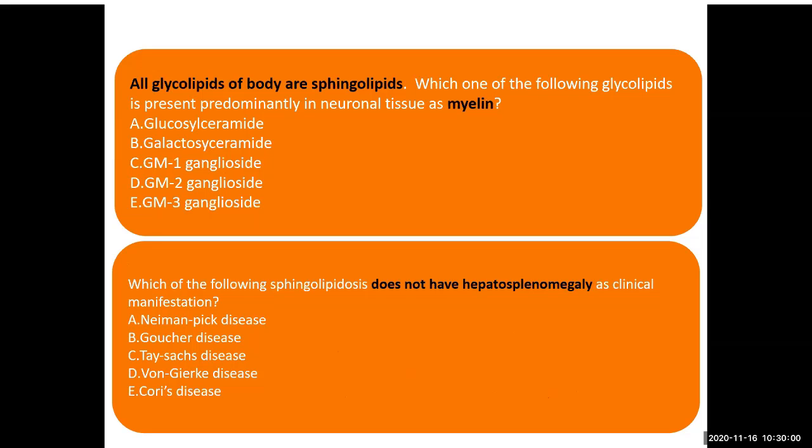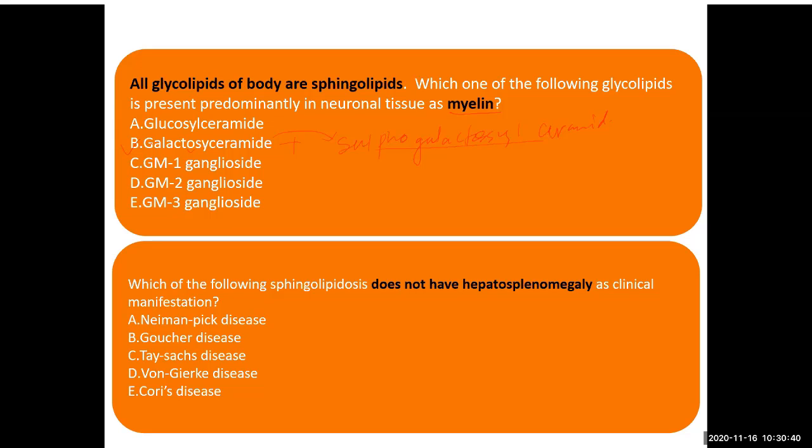All glycolipids of the body are sphingolipids. This is information that you already know. Which one of the following glycolipids is present predominantly in neuronal tissue as myelin? B, yes, B is the answer. And when it is converted into sulfogalactosyl ceramide, remember this too. If you remember this, you will remember that also.